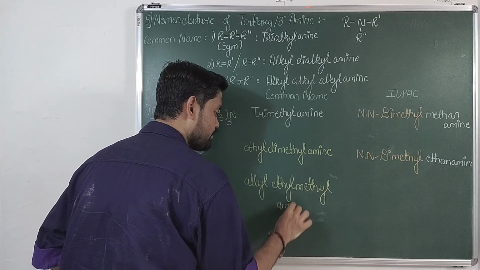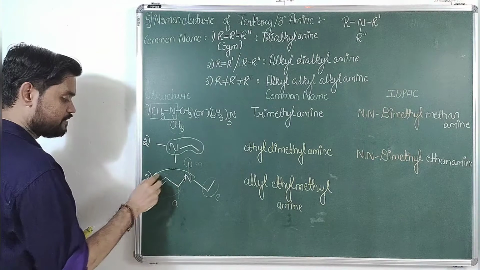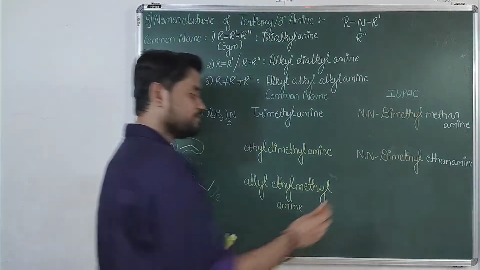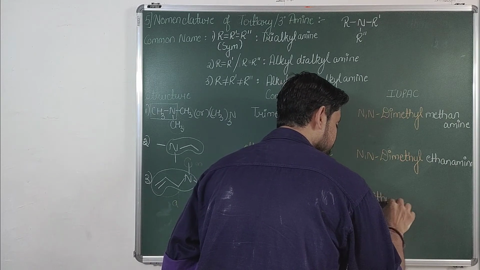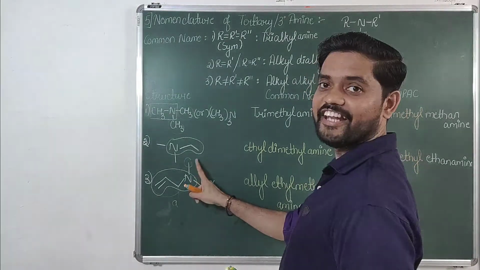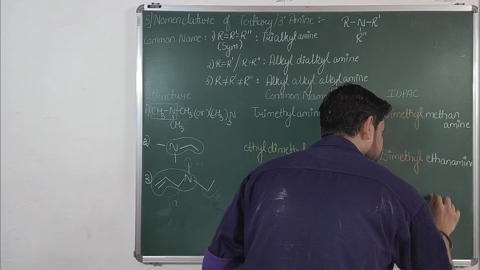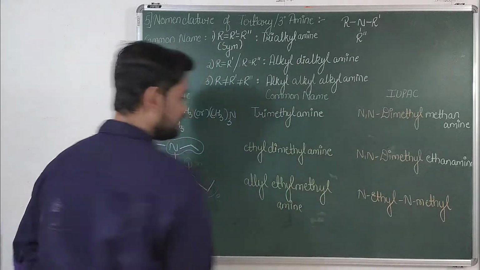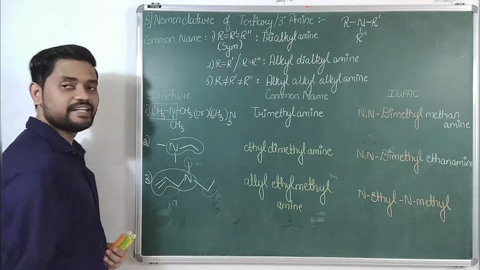Talking about IUPAC, select the longest chain. Longest chain consists of 3 carbon atoms. So this is the longest chain. The name of this compound, IUPAC name will be N-ethyl, then N-methyl. So it will be N-ethyl, N-methyl, right? Then number it in such a way that functional group should get least number.